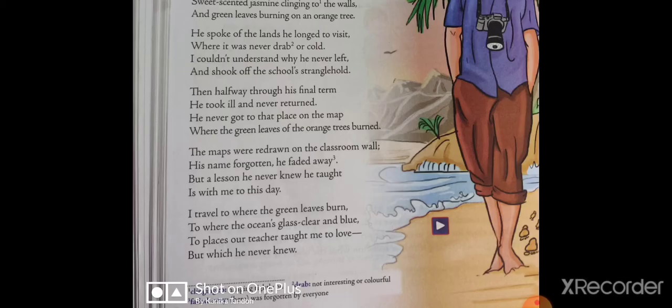That he has taught him that he should travel to places where the green leaves are burning or the ocean is crystal clear and blue, and that was the lesson that we should be traveling because it teaches us so many things, but the teacher never knew that he has taught me this lesson. With this, the explanation part of the chapter is over. I hope that you have understood it. Let us come on to the question answers now.